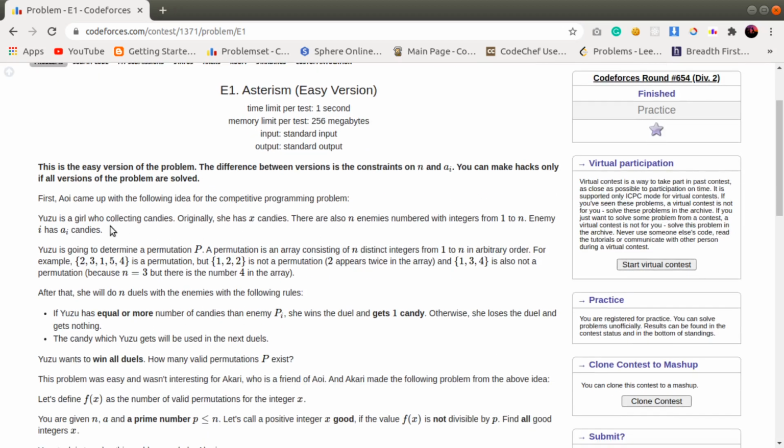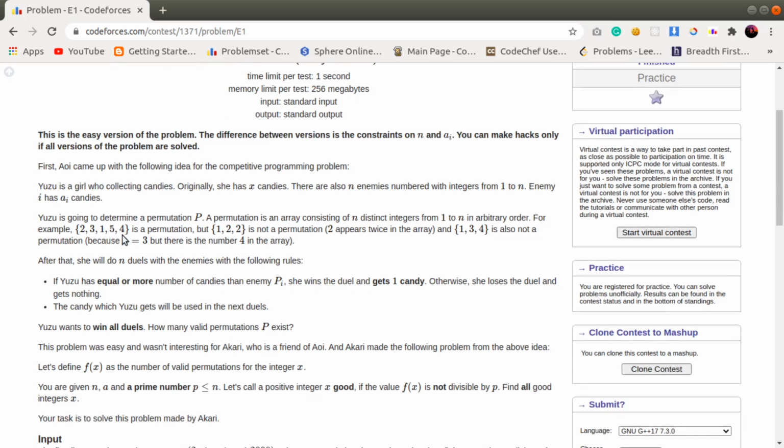Here we have a girl named Yuzu, and she is collecting some candies, and initially she has x number of candies, and she is also fighting some n number of duels with enemies numbered 1 to n, and enemy i has a_i number of candies. So basically, to win a battle, Yuzu must have a total number of candies which must be greater than or equal to the number of candies that particular enemy is having in some particular duel.